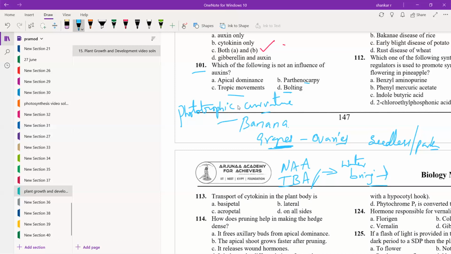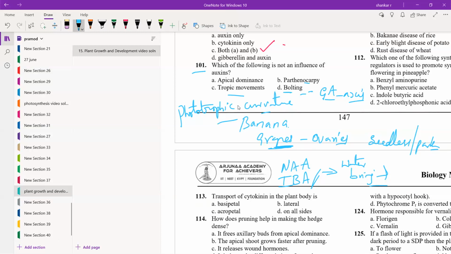Bolting happens with the help of another hormone called gibberellin, or gibberellic acid. Bolting induces excess elongation of the axis of the plant body.